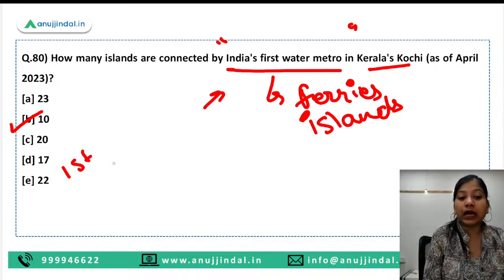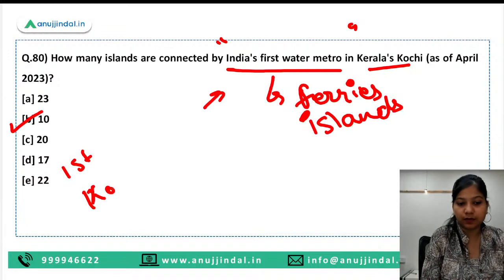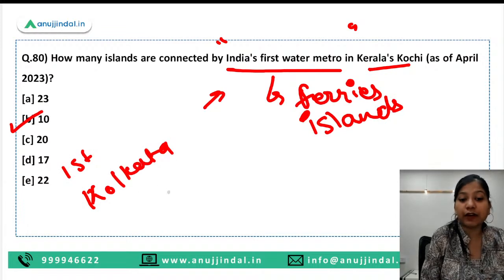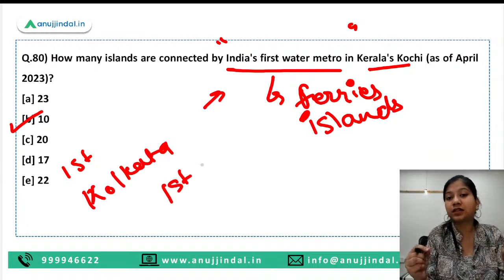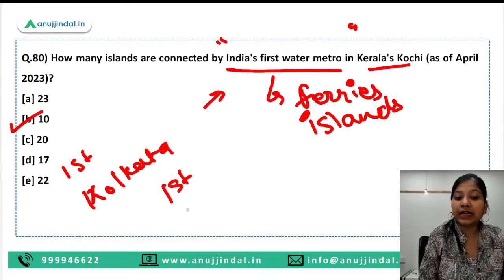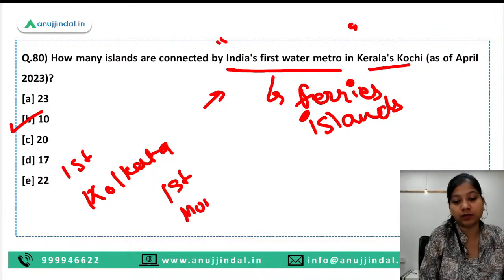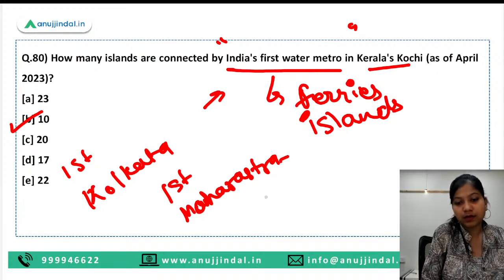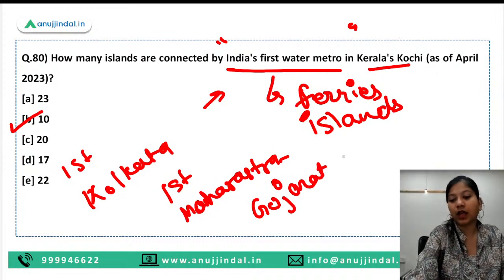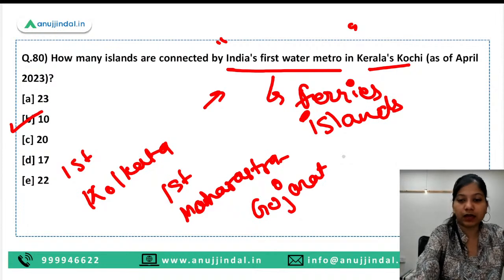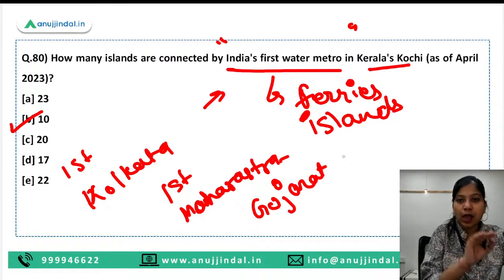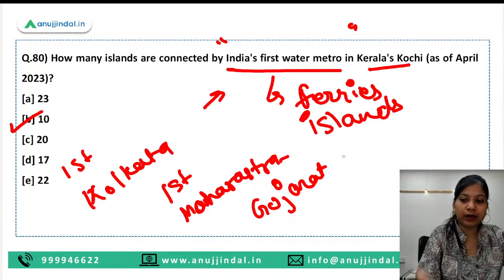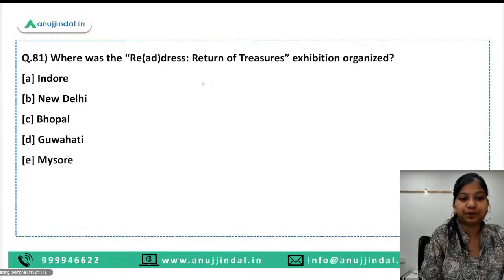First metro underwater is in Kolkata, and we are developing the first bullet train on the sea, and that is a part of the Mumbai, Maharashtra to Gujarat bullet train project. Okay, although that is not picking up the pace, but still that is the thing that is happening in India. So I hope these are the 3 metro related news that you have understood.